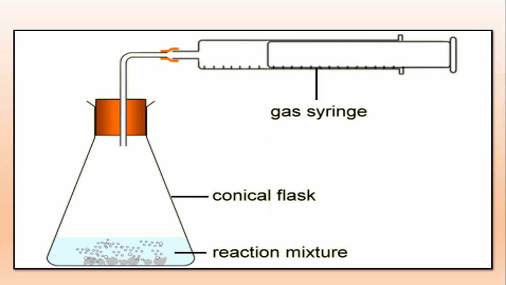In this conical flask we will add marble chips, CaCO3 calcium carbonate, and also add the HCl. So the reaction mixture is here. This is the conical flask, and this is the gas syringe, which is tightly fitted. So this is the experimental setup for this reaction.